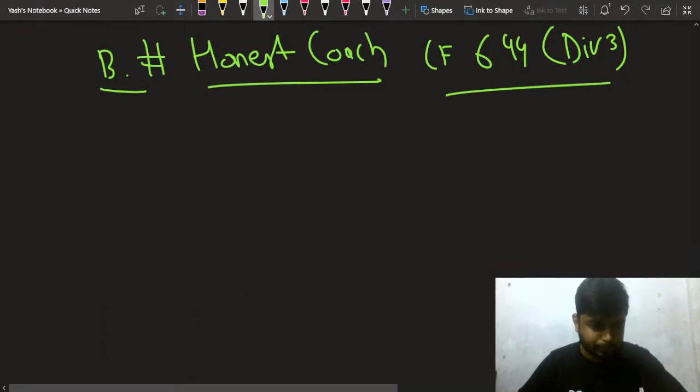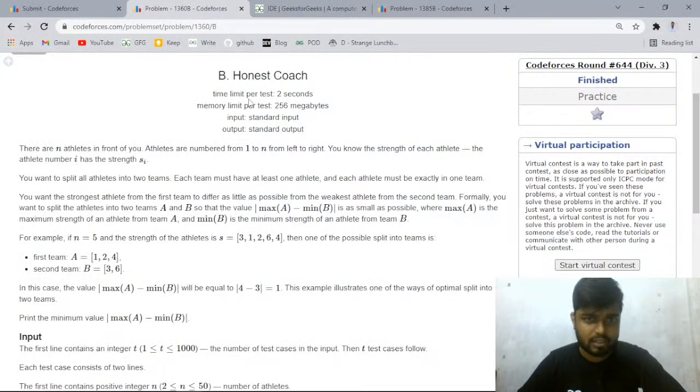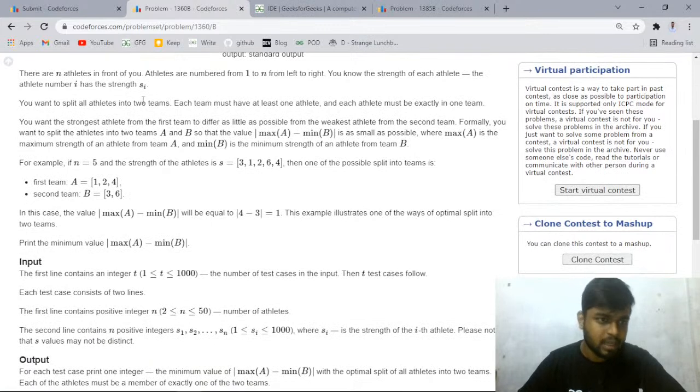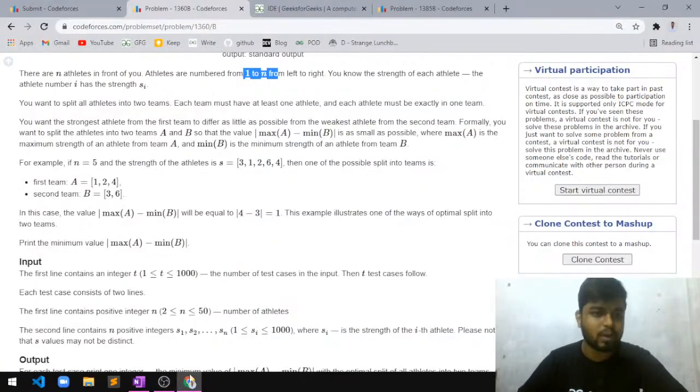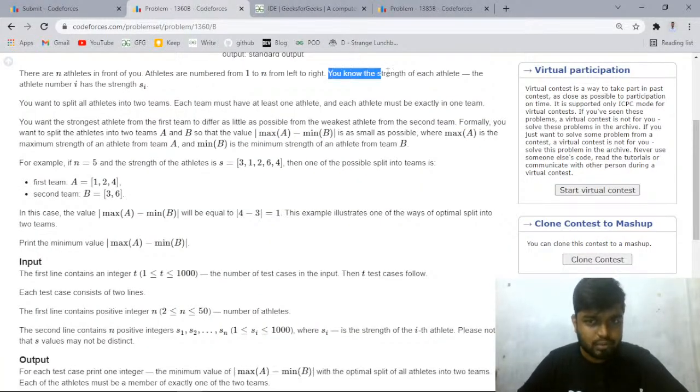Okay, let's move to the second question. The second question is named Honest Coach. It was asked in 644 Div 3. Now let's read the problem statement. The problem says that there are n athletes in front of you, and the athletes are numbered from 1 up till n, and you know the strength of each athlete.